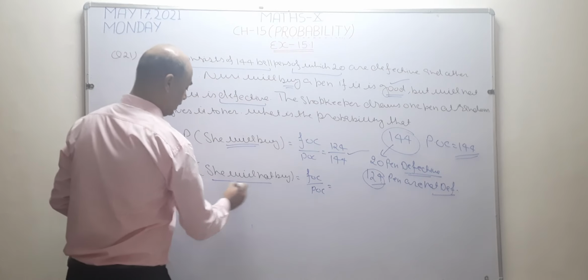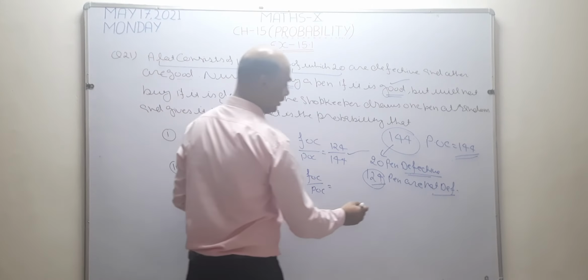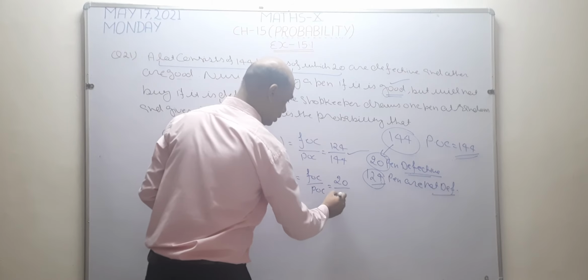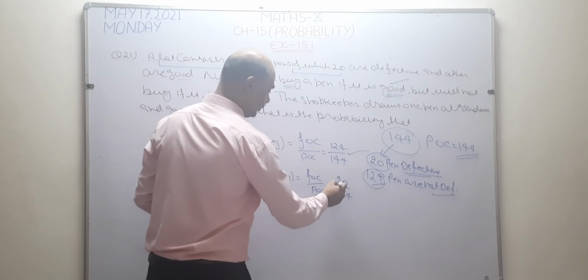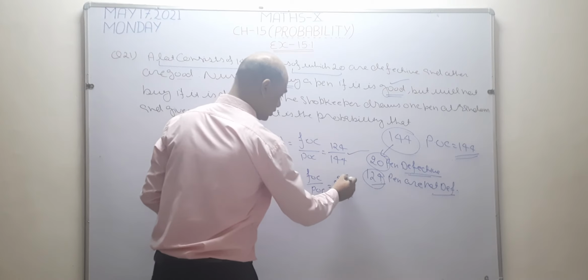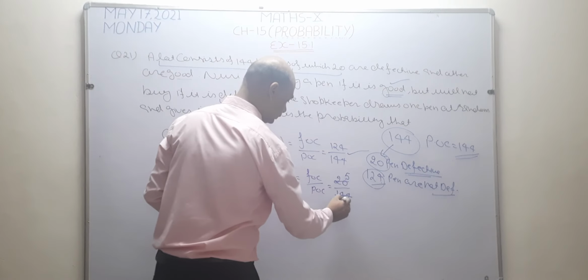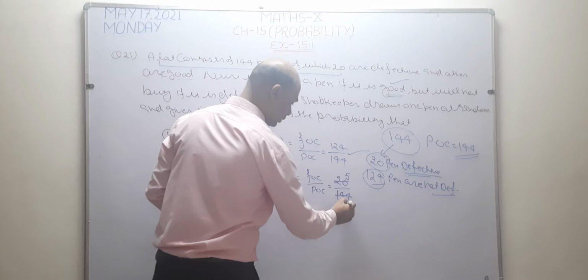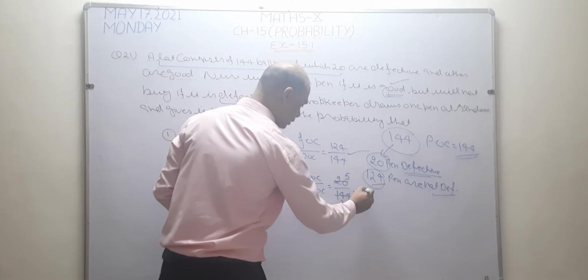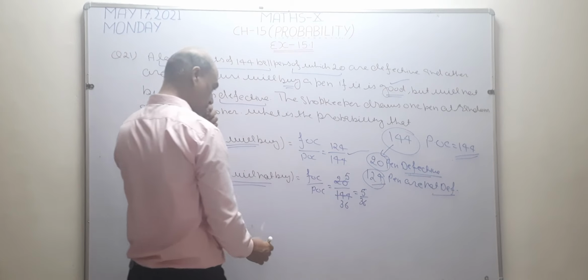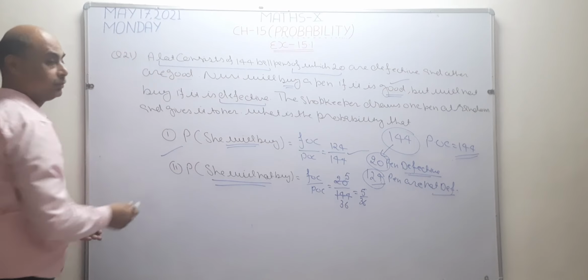Now in the next part, she will not buy. When will she not buy? When defective pens are there. So the number of defective pens is 20 upon 144. You can cancel it. 4 fives are 20, so it becomes 5 by 36. You can write the answer like this also. So this is the answer of this question.